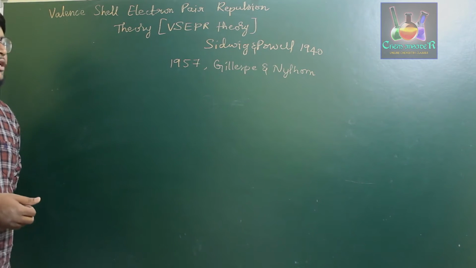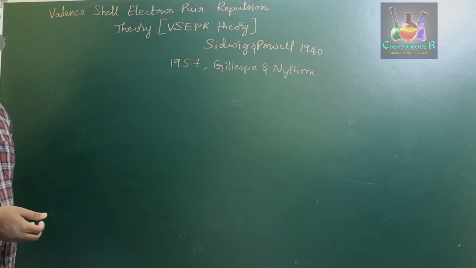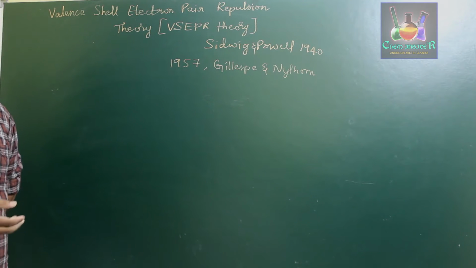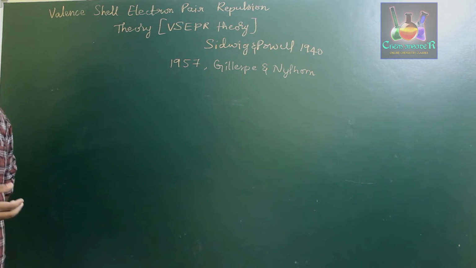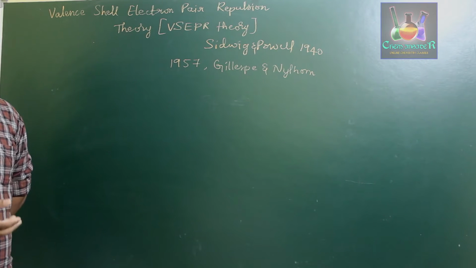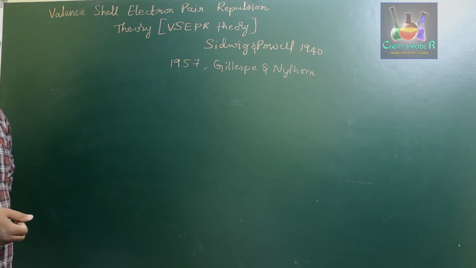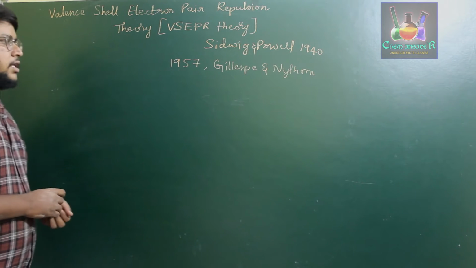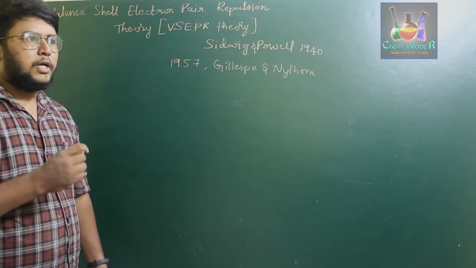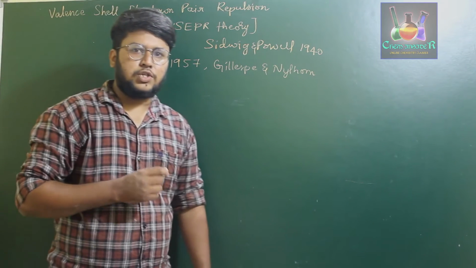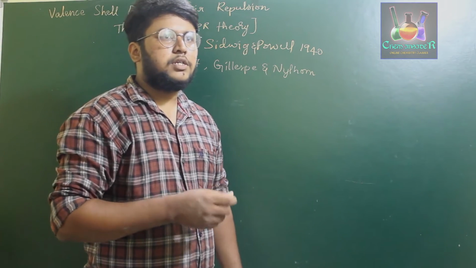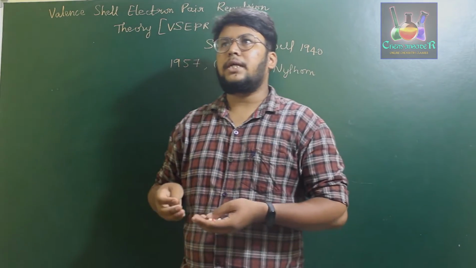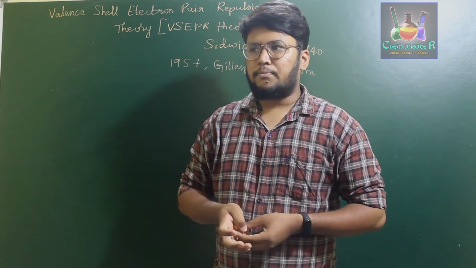The number of electron pairs present in the valence shell will be arranged in a certain physical arrangement which gives the complete geometry of that given compound.